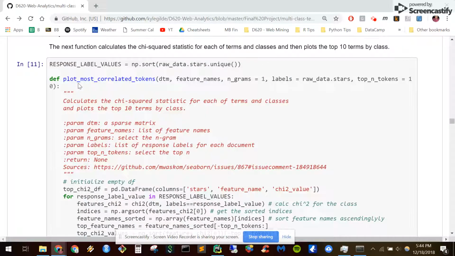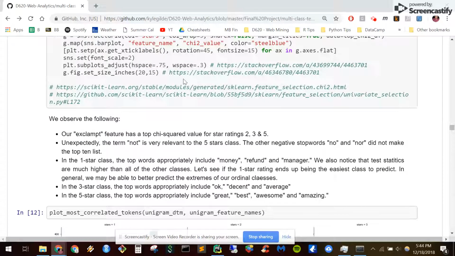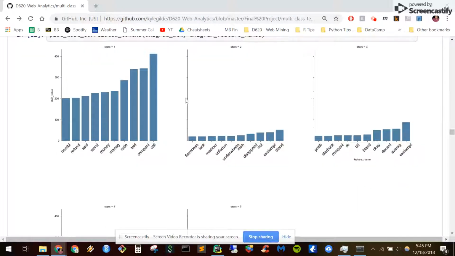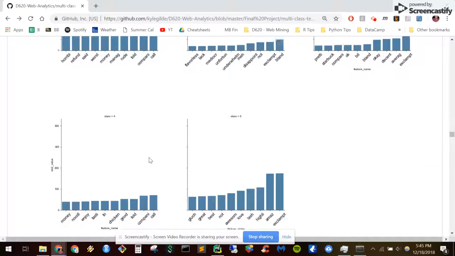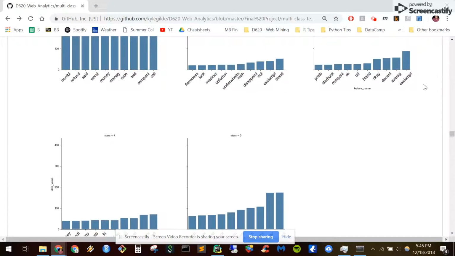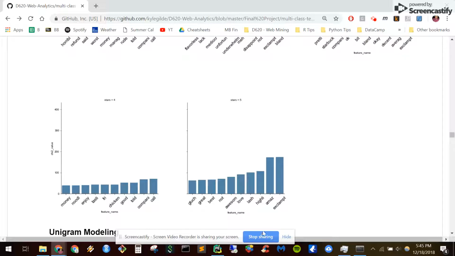Now, let's take a quick look at the chi-squared statistics of some of the top terms by class. And let's see if they make sense. And they kind of do. In the 1-star class, we have refund, worst, money, manager, rude. And in the 5-star, as well as in these other ones, we notice the exclamation point is kind of high, as well as great, best, awesome, love, lash, and highlight. We're not entirely sure why the word not is among the top 5-star terms.